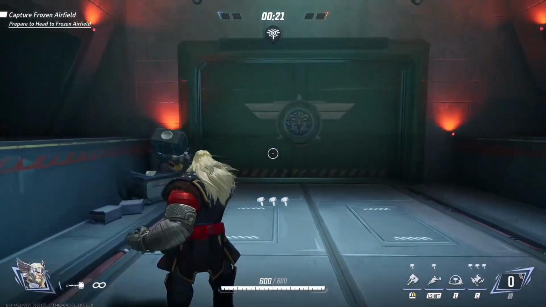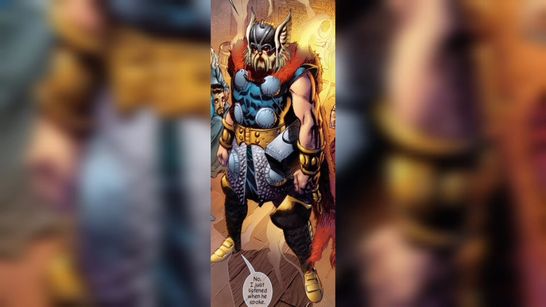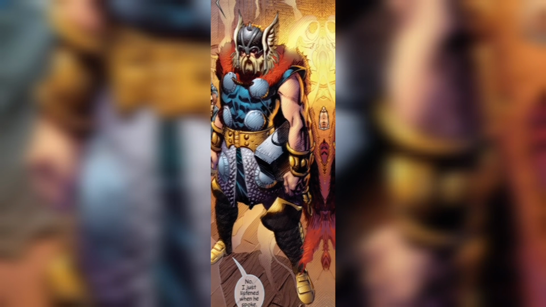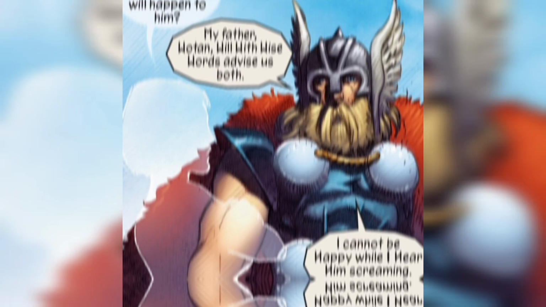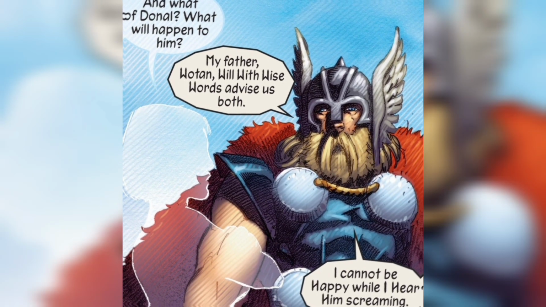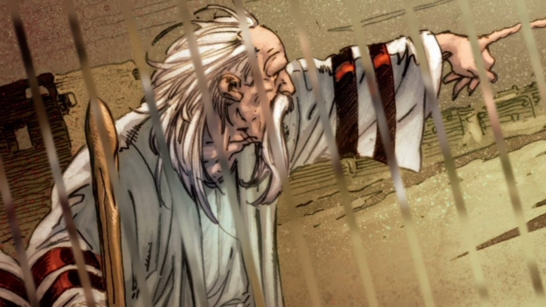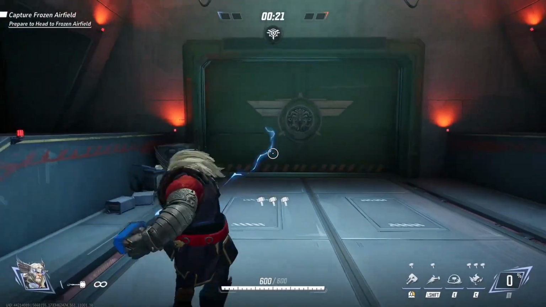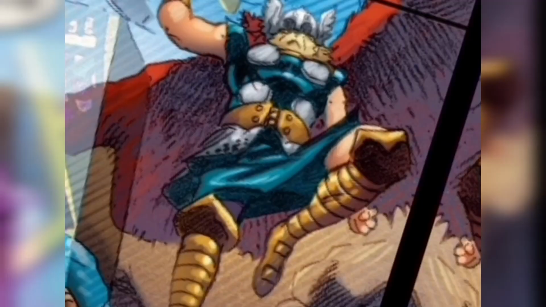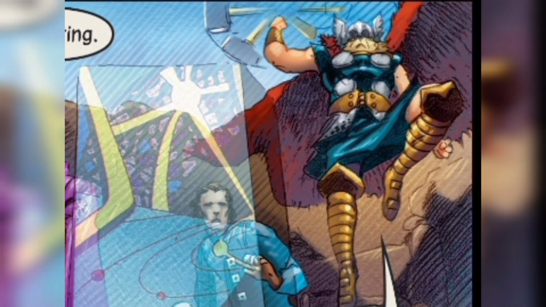Next, in the Marvel 1602 universe, Thor appears as Donal, an elderly Knight Templar. Tasked with transporting a mysterious artifact from Jerusalem to England, Donal carries a wooden staff imbued with great power. When danger arises, he strikes the staff against the ground, transforming into Thor, the Norse god of thunder.